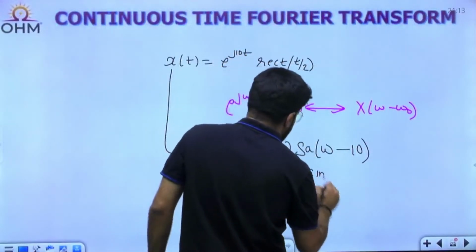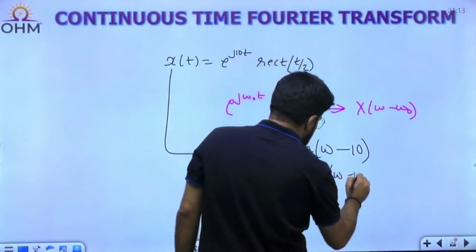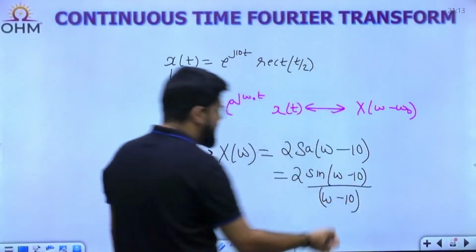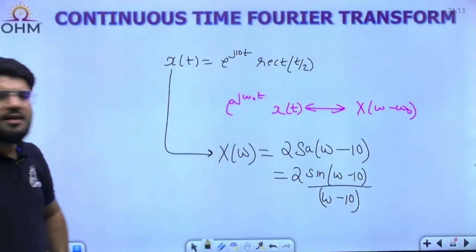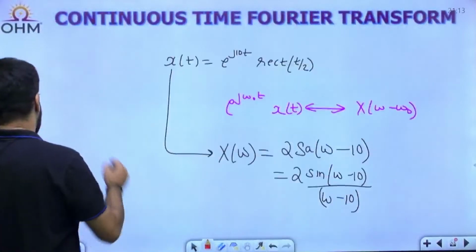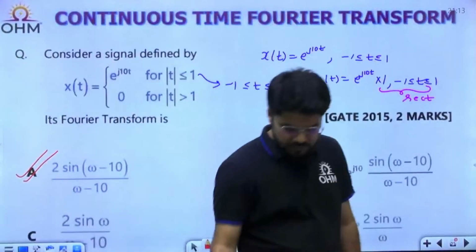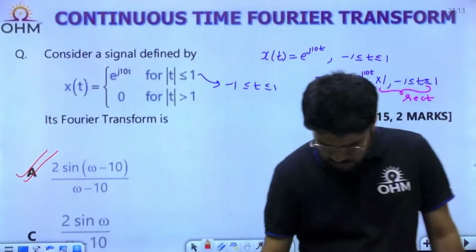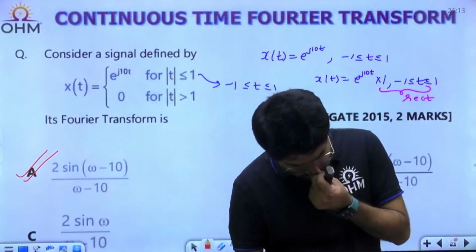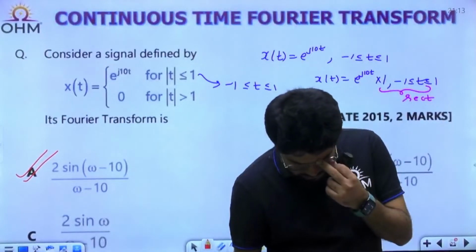Now sampling converted back to sine, yes, options are in sine format. 2 sine of omega minus 10 upon omega minus 10. Sine theta by theta. So it is option number A, very clearly, without any doubt, correct?